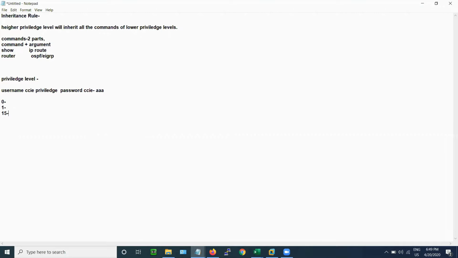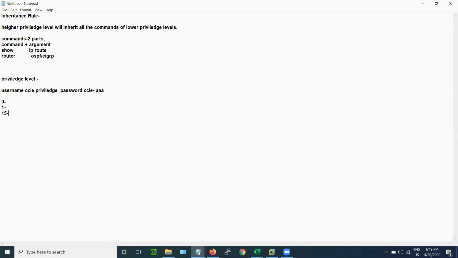So when you log a user, when you say that user CCI privilege 0, this simply means that it has privilege 0. And with privilege level 0, whatever things he can do by default, he will get automatically. But if I try to change anything in that, I can't do that.